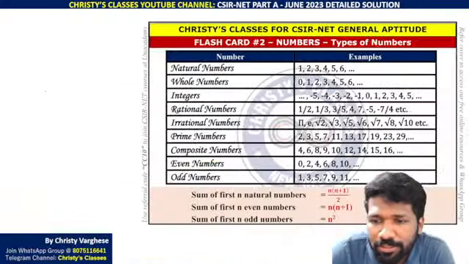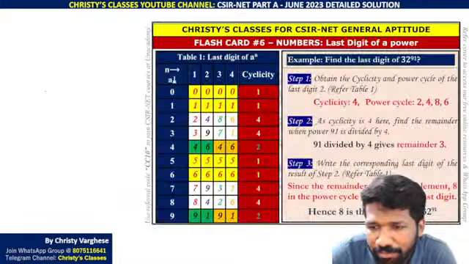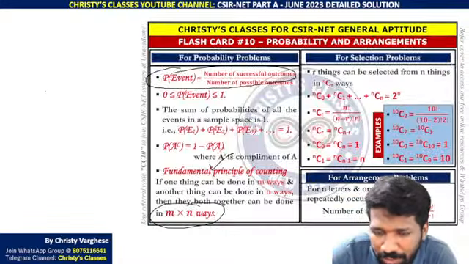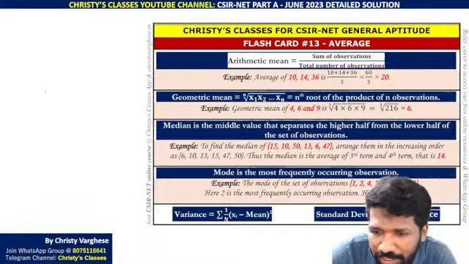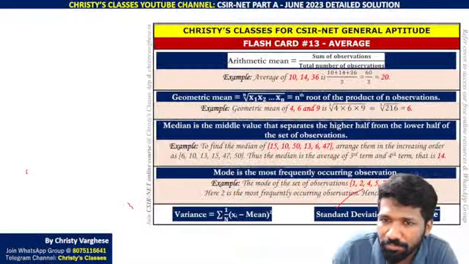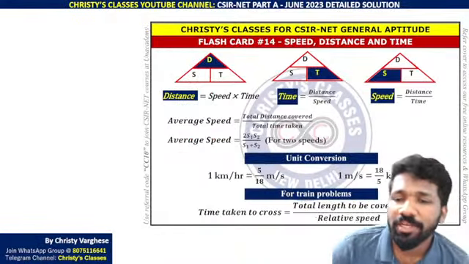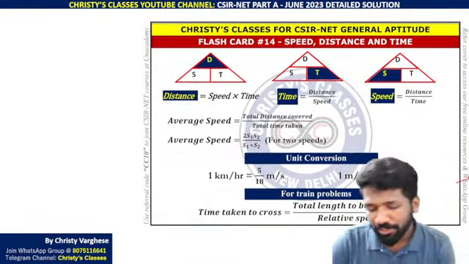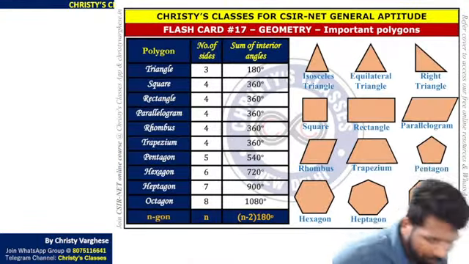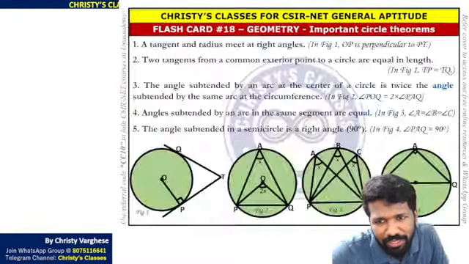So as I told, in these flashcards many things we have discussed came directly in the questions, especially fundamental principle of counting, probability, and this standard deviation mean idea. Questions based on this and this also came. And questions based on the basic idea of speed, distance, time also came. Clock and calendar came less this time. In the life science paper, not a single question came in both shifts.